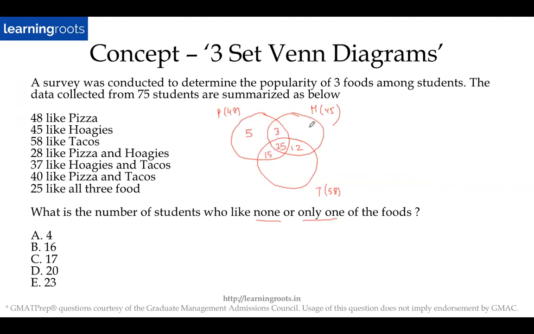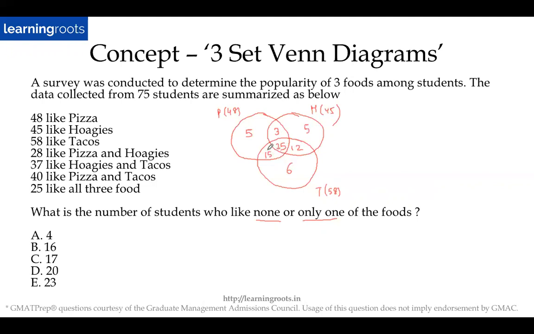Right? Similarly, what about this case? 45 in total. So this is 25. This is 3. So this becomes 28. 28 plus 12 will give you 40. So 40 plus 5 will give you 45. Right? Similarly, the last part, 25 plus 15 will be 40. 40 plus 12 will be equal to 52. So 52 plus 6 will give me 58. Okay. I hope everyone got till this point. So you can just check the values once.